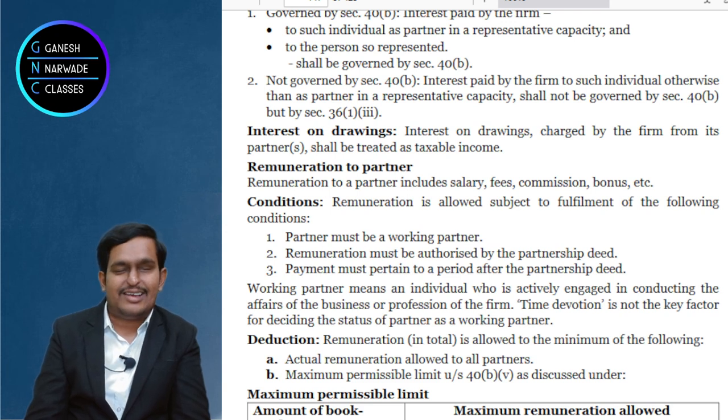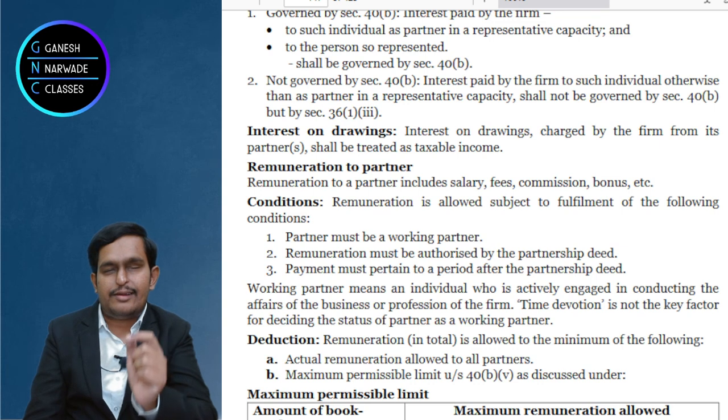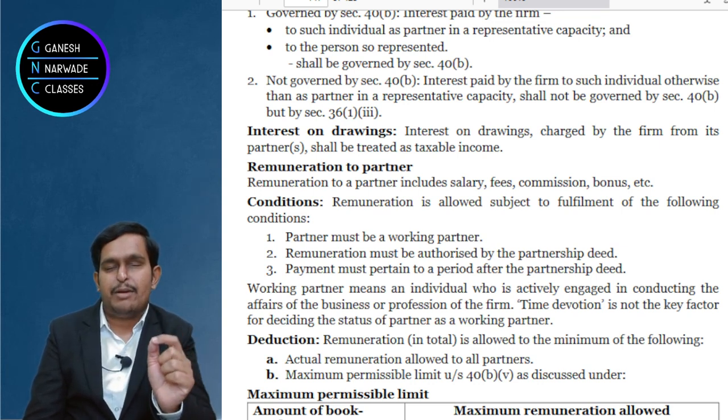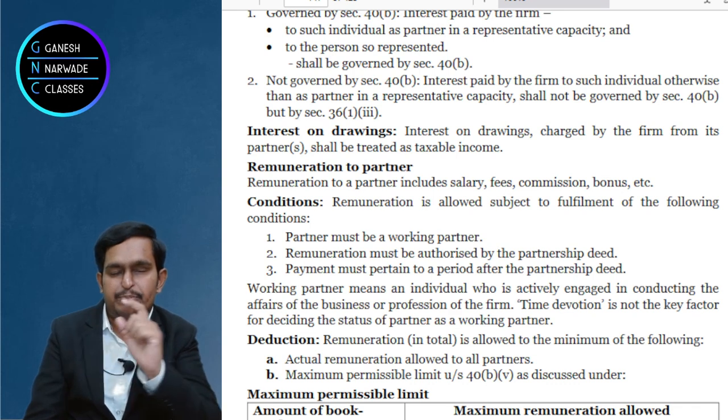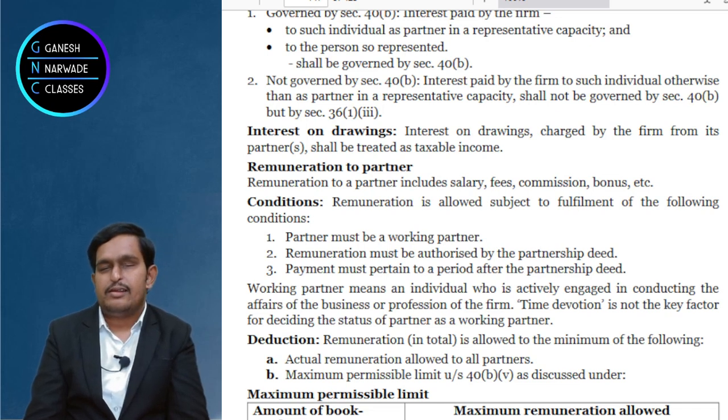Right? Okay. Now, how much deduction? Actual remuneration paid will be allowed as deduction, or the maximum amount as per 40B, whichever is lower. So what is the maximum remuneration?